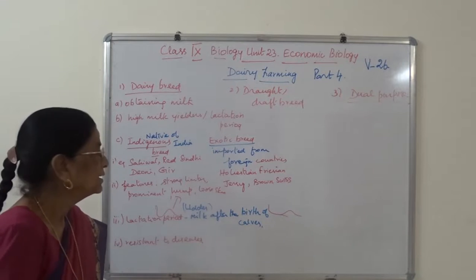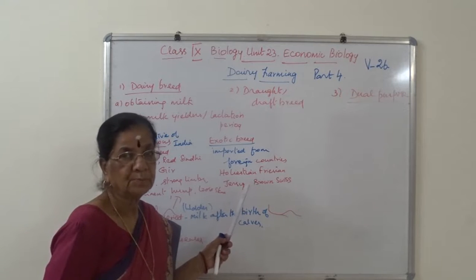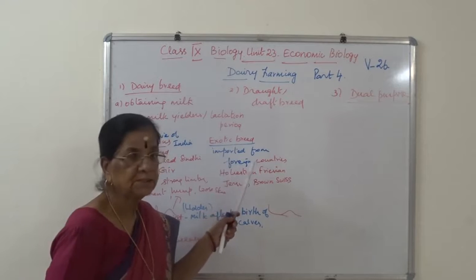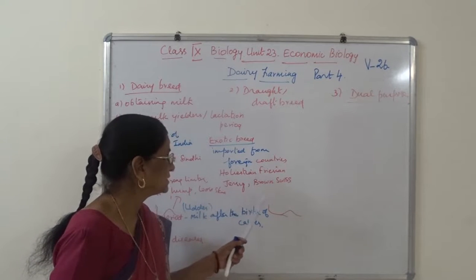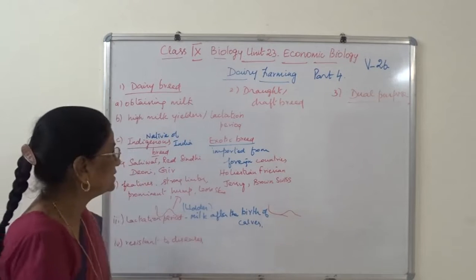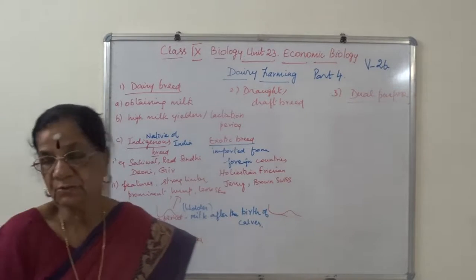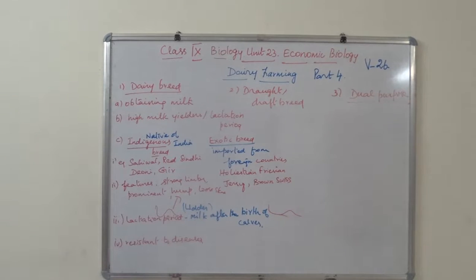And this lactation period, it gives a good amount of milk from this exotic breed: Holstein, Friesian, Jersey and Brown Swiss. What is exotic breed? Imported. So when this imported and Indian breed are crossed, that will give a new variety, exotic breed. So just go through this so far. Can you understand?